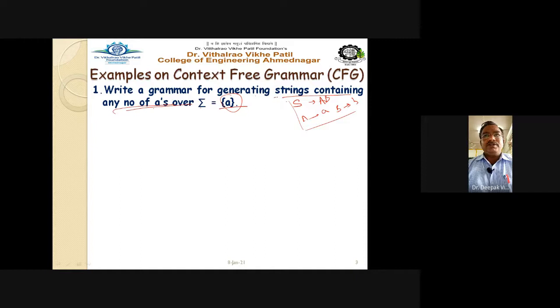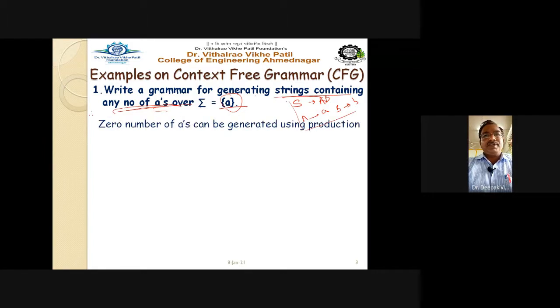The language is given to us, and it is asked to find out or define the grammar rules. Means we have to identify the rules, and it is very simple. One point is that there is no fixed way, no formula, no method for defining the grammar for a given language. But if you practice multiple examples, you will automatically come to know that it is very simple. Though there is no fixed format for solving such examples, yes, we can go for it. So see it carefully.